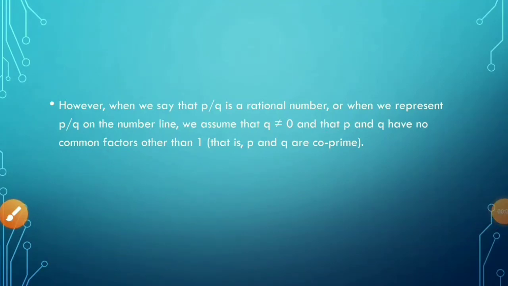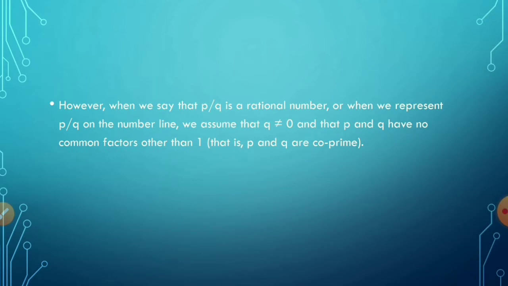To represent a rational number p by q on a number line, we have to use the most simplified form of the rational number. That is, p and q cannot have any factor other than 1 in common between them. In other words, p and q should be co-prime numbers. Only then can they be represented on a number line.